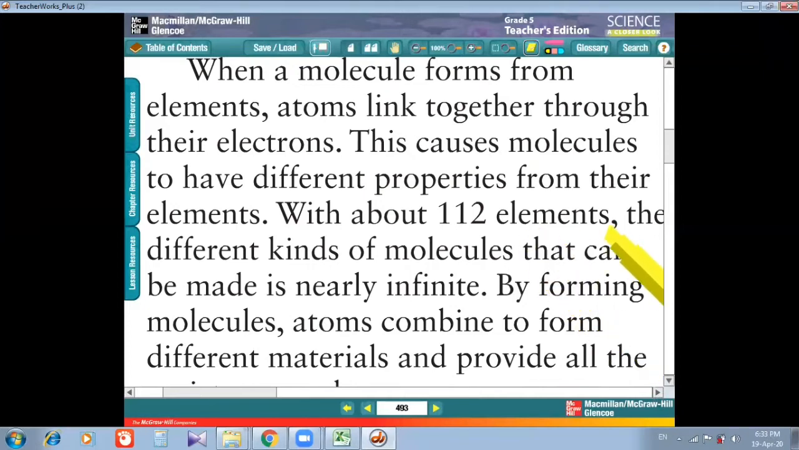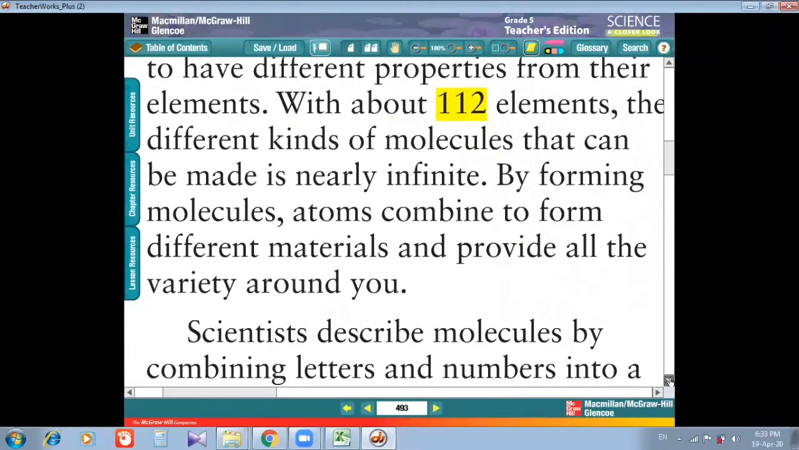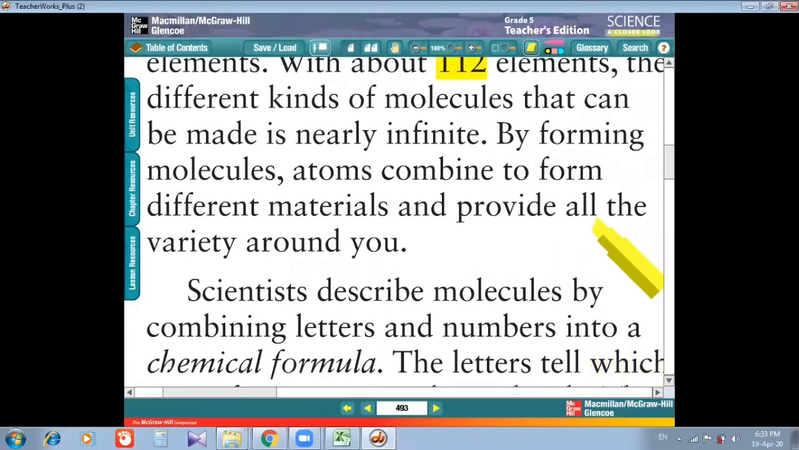With about 112 elements, the different kinds of molecules that can be made is nearly infinite. Now we have nearly 112 elements. With these 112 elements, how many types of molecules can be formed? They are infinite. By forming molecules, atoms combine to form different materials and provide all the variety around you. With these 112 elements, molecules are formed, and with these molecules, we get different types of varieties around us.